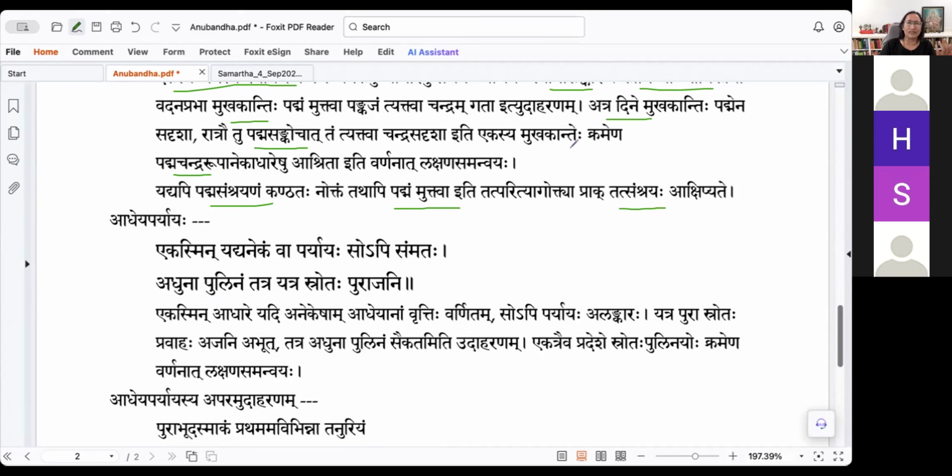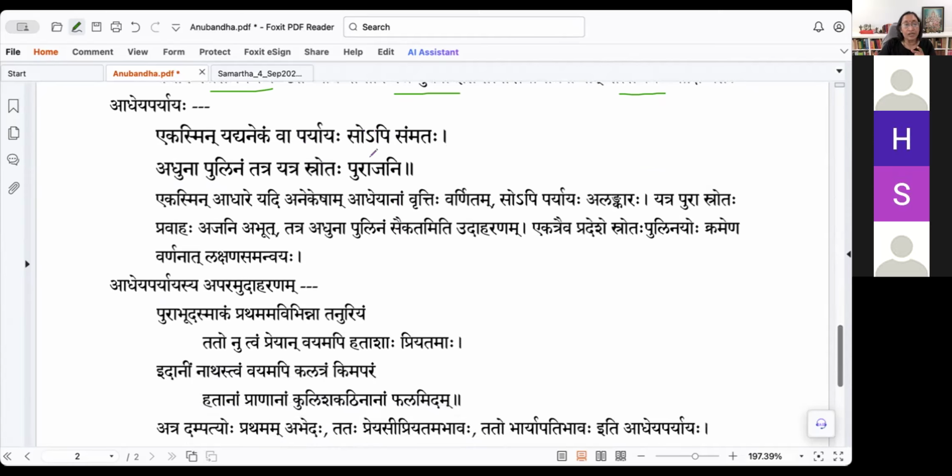And akshepa is just we understand it. Don't bring it into dhvani and all that. Yeah. So this is adhara paryaya. The next one is adheya paryaya. Adheya is where the substratum remains the constant, whereas the object changes. Yasmin ekasmin yadi anekam va paryayah sopi sammatah.